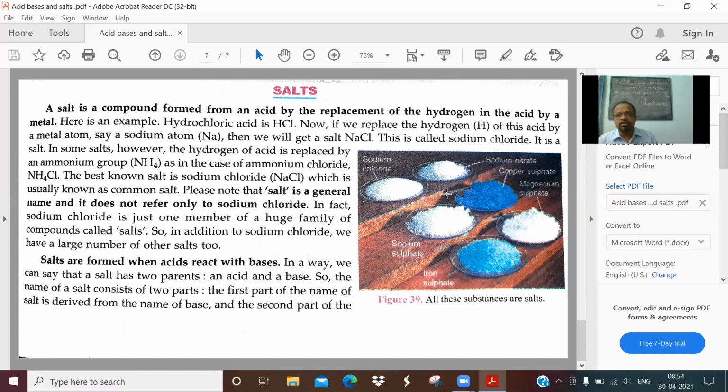Now look into this heading. A salt is formed from an acid by the replacement of hydrogen in the acid by a metal. You need not study this replacement, all that you learn in the higher classes.